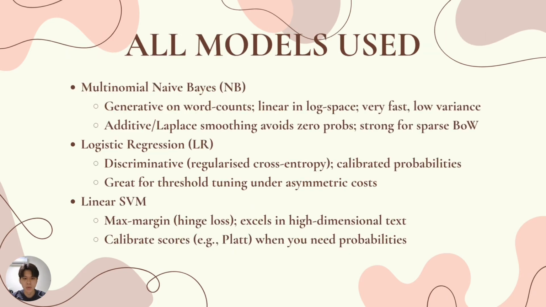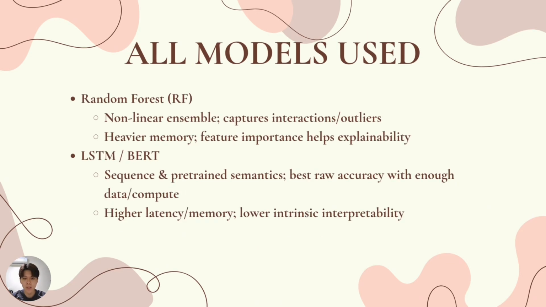The models that we use: Multinomial Naive Bayes, very fast on word counts, good for sparse text. Logistic regression outputs calibrated probabilities, ideal for threshold tuning. Linear SVM is a strong max-margin classifier in high-dimensional text. We calibrate scores when we need probabilities. Random forest captures non-linear patterns and outliers. It gives feature importance, but it's heavier in memory.